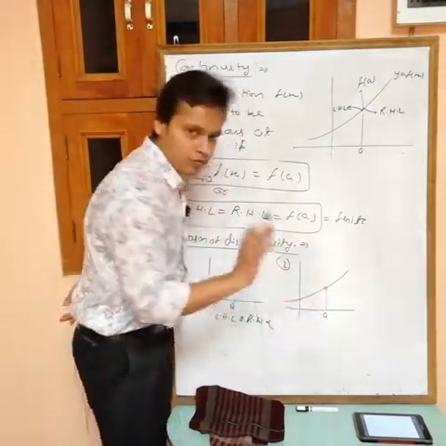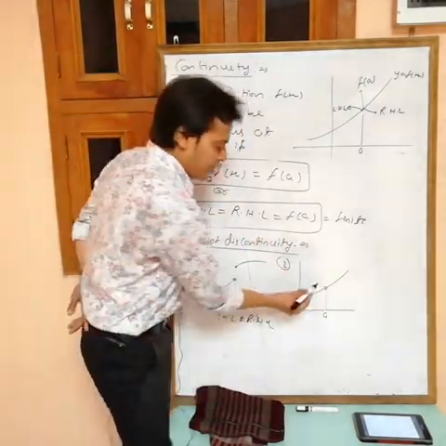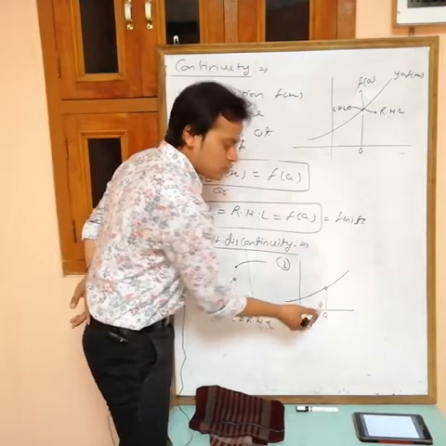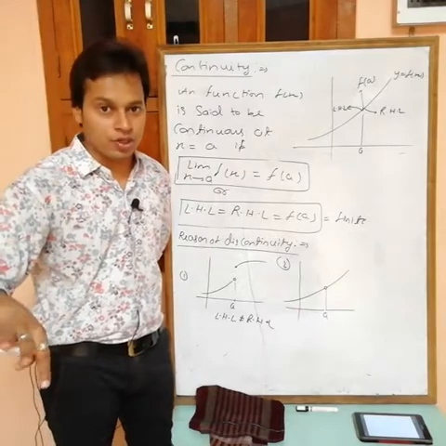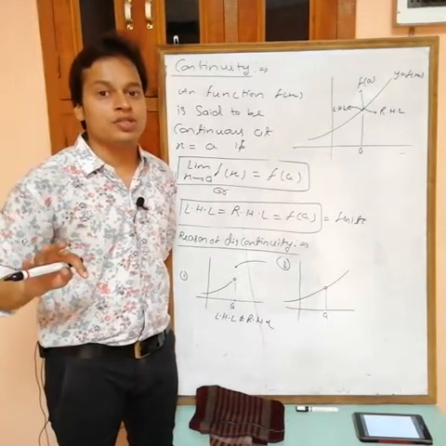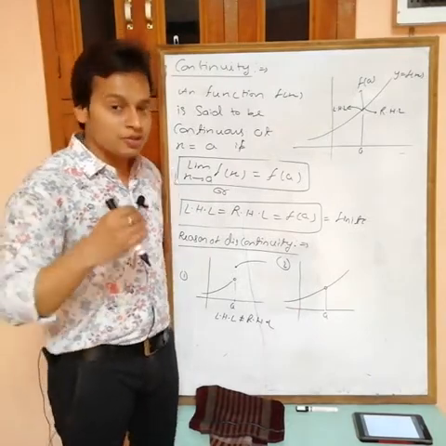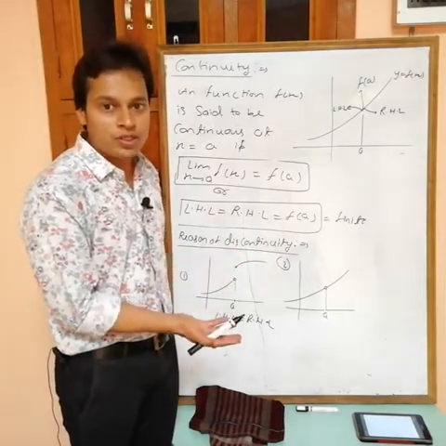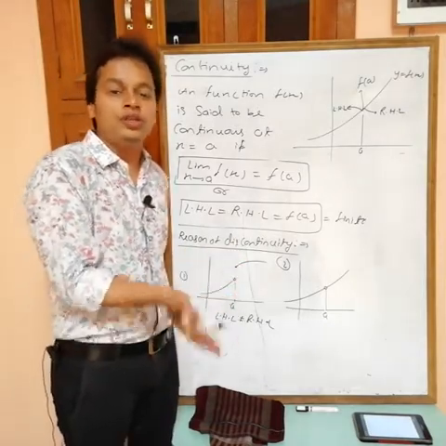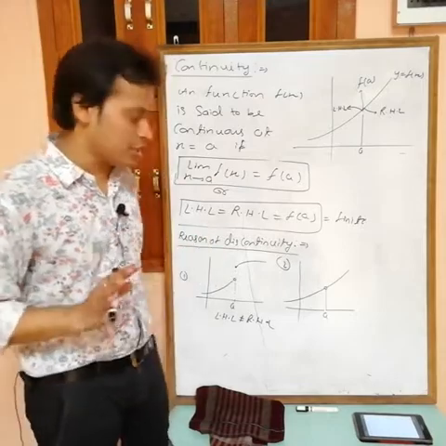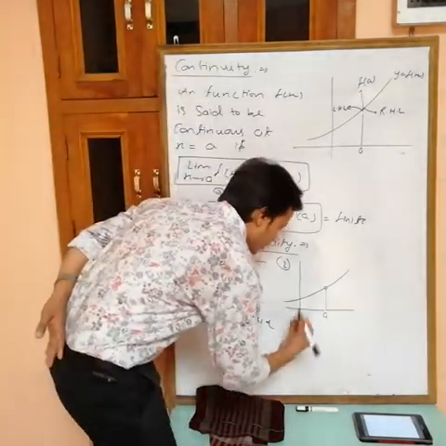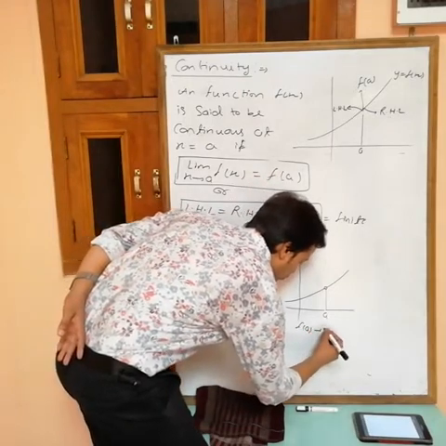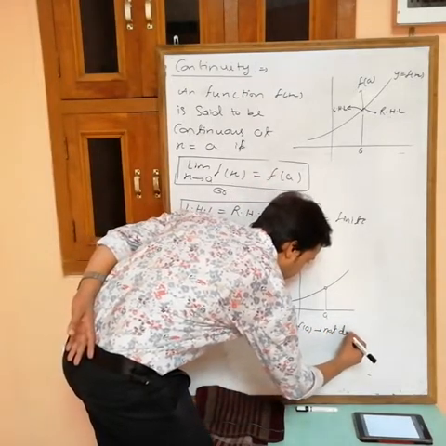Here f(a) does not exist or is not defined. This one is the LHL, this one is the RHL, and LHL equals RHL, so the limit exists. But this is discontinuous at x equals a, because the limit must be equal to f(a), and at this point f(a) is not there. If f(a) is not there, then this one is also discontinuous. So the reason of discontinuity in this one is that f(a) is not defined.